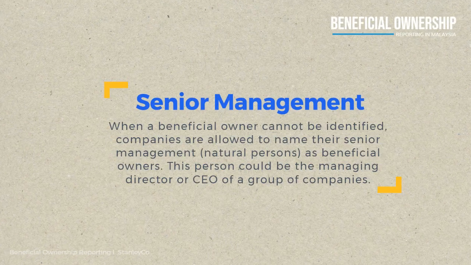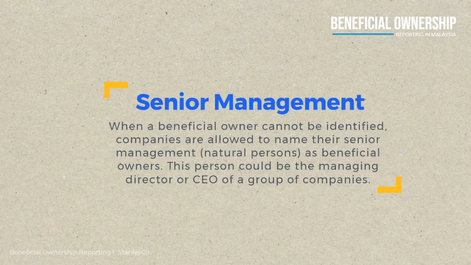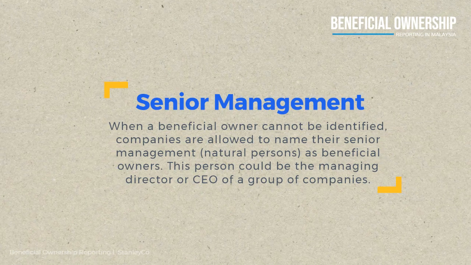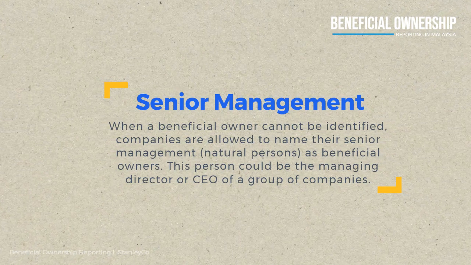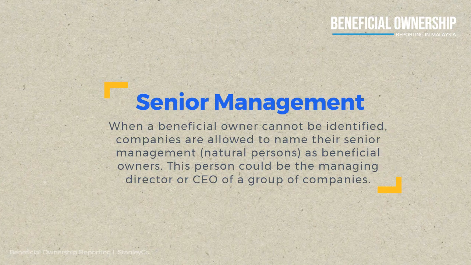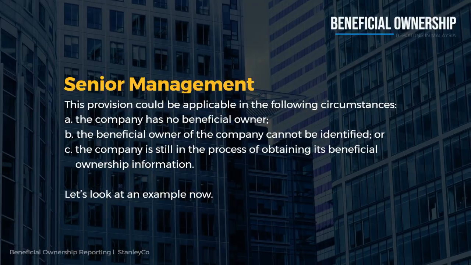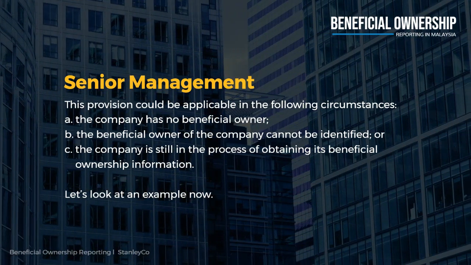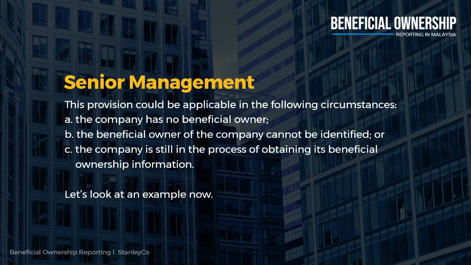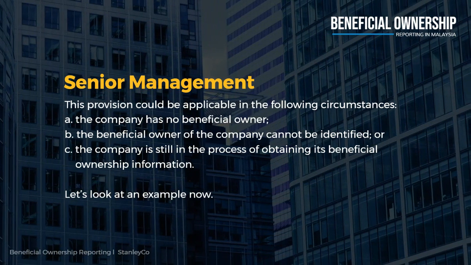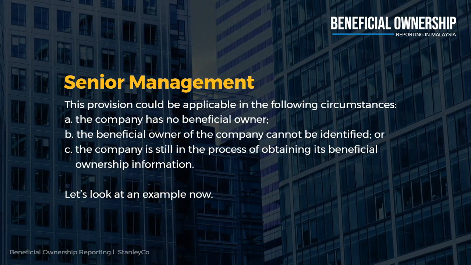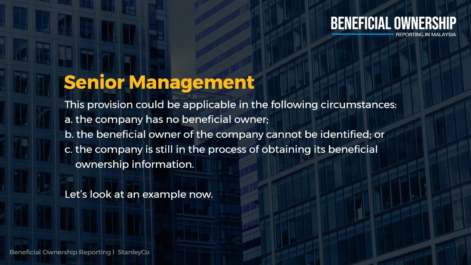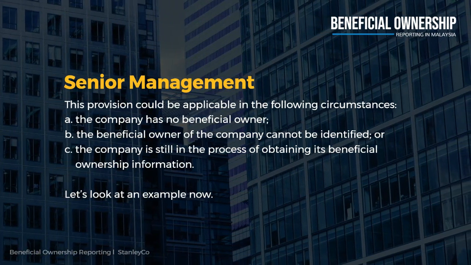Senior management. When a beneficial owner cannot be identified, companies are allowed to name their senior management, natural persons, as beneficial owners. This person could be the managing director or CEO of a group of companies. This provision could be applicable in the following circumstances. A. The company has no beneficial owner. B. The beneficial owner of the company cannot be identified, or C. The company is still in the process of obtaining its beneficial ownership information. Let's look at an example now.